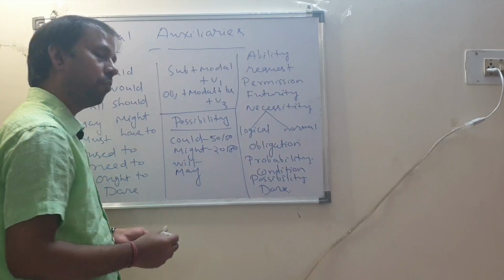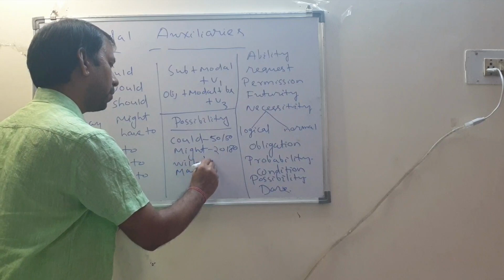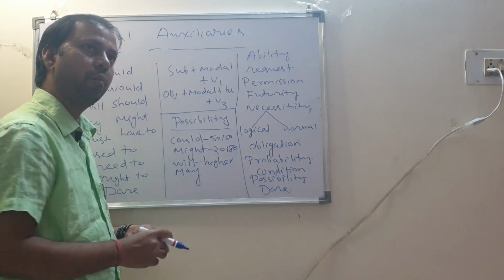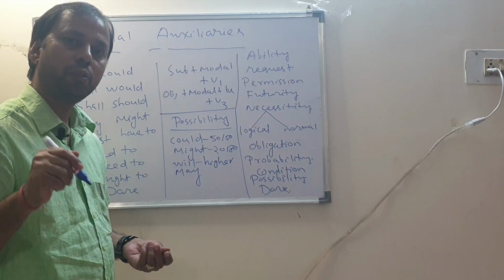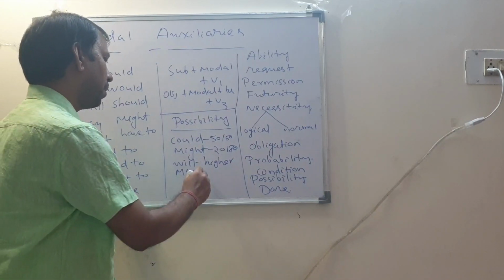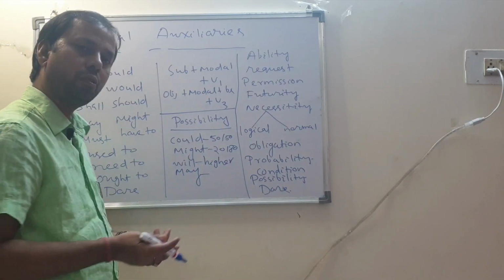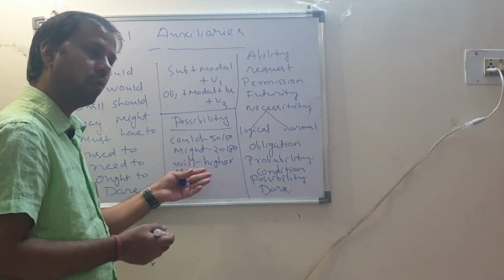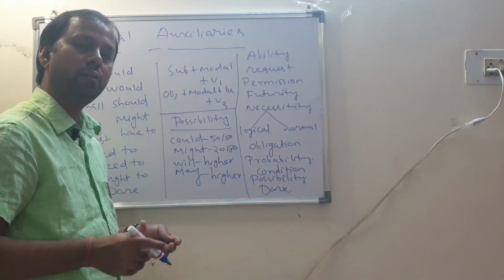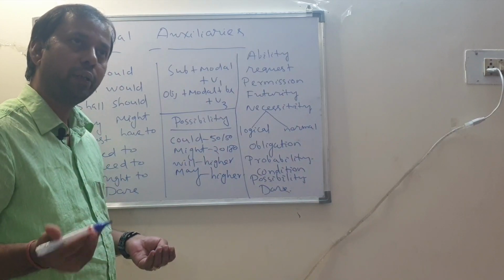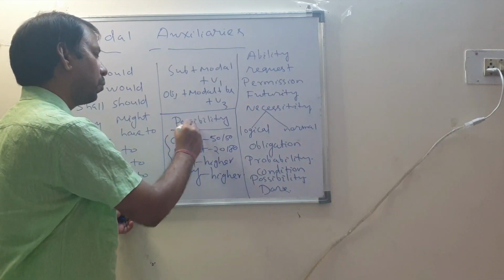Will, possibility becomes actually more than 90%. Higher possibility. I will visit your house. That means you must be guessing that possibility is very much on the higher side. And may, actually there is possibility. It is also actually almost sure. May is also higher. I may do it. That means you are also not ruling out doing it. So these are the modals often associated with possibility.